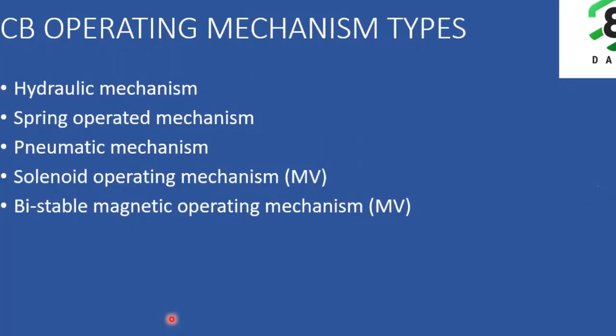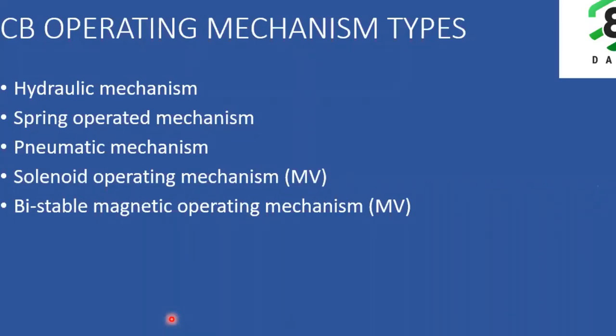Now we'll see the types of operating mechanisms. Here: hydraulic operating mechanism, spring operated mechanism, pneumatic mechanism, solenoid operating mechanism, and bistable magnetic operating mechanism. These are the different types of operating mechanisms available. In a hydraulic operating mechanism, hydraulic pressure, that is pressure of a fluid, is used as the stored energy for operating the circuit breaker. Whereas in a spring operated mechanism, we use the energy stored in the springs for opening or closing of the circuit breaker. In a pneumatic mechanism, we use the energy of compressed air for opening or closing the breaker.